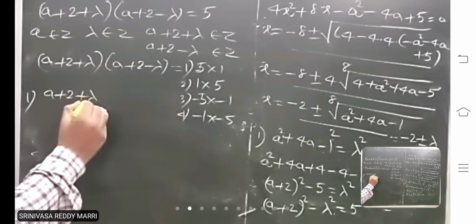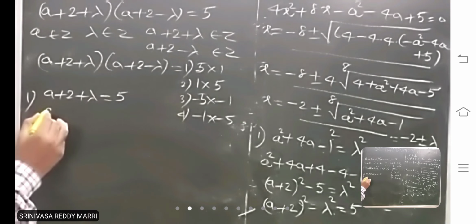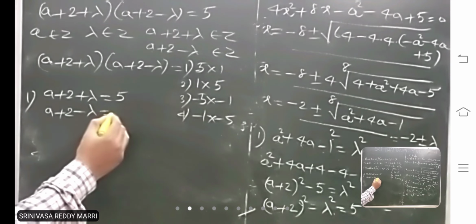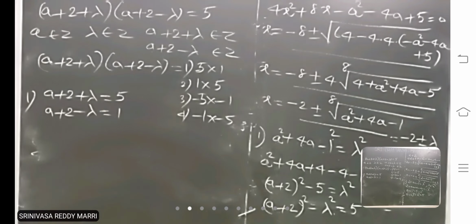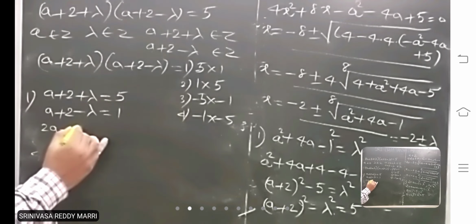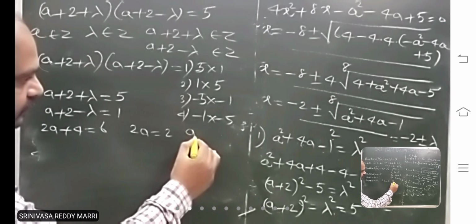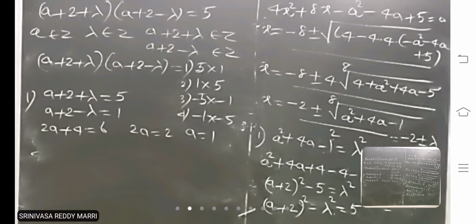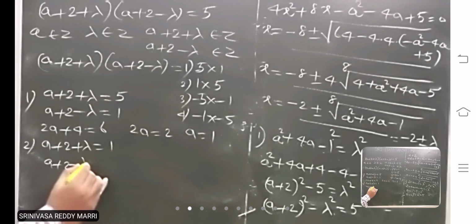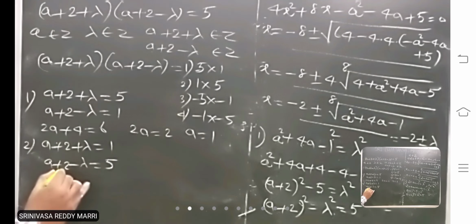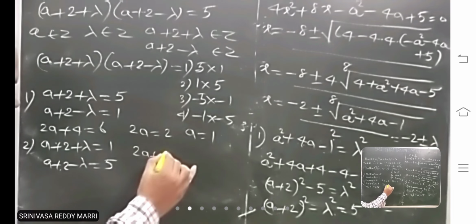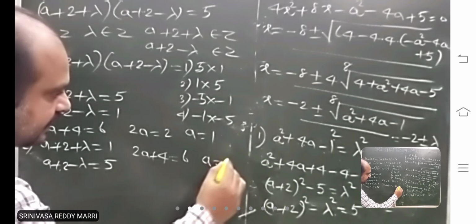a plus 2 plus lambda equal to 5, a plus 2 minus lambda equal to 1. In this first case, if we add these two, 2a plus 4 is what? 6. 2a is nothing but 2, so a equal to 1. Correct? So in the second case, a plus 2 plus lambda is 1 and a plus 2 minus lambda is 5. If we add again, the same, you will get 2a plus 4 equal to 6. A is again 1.